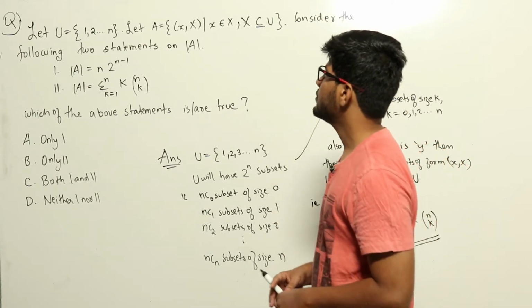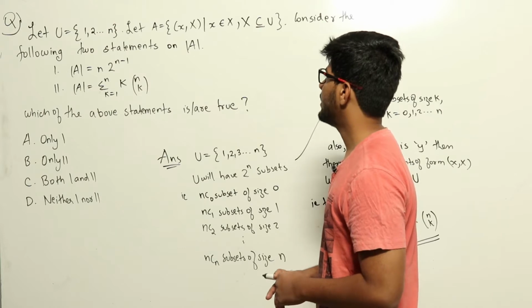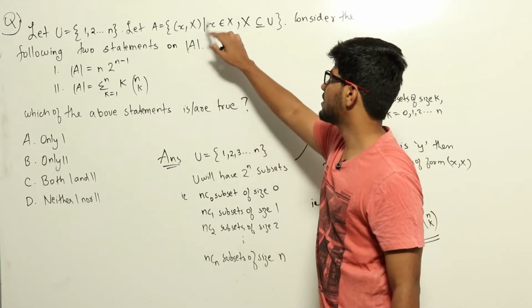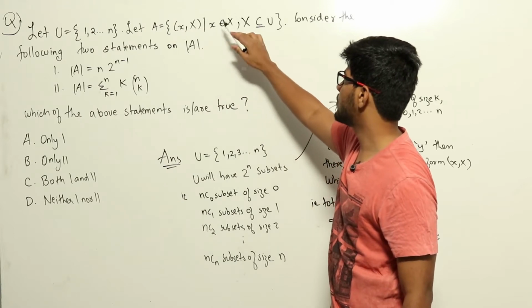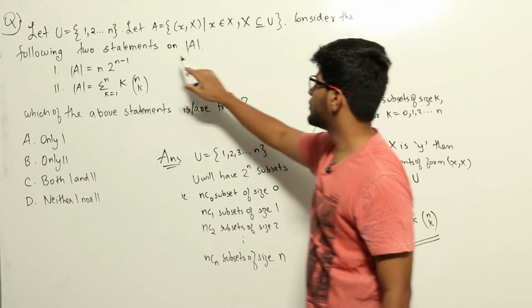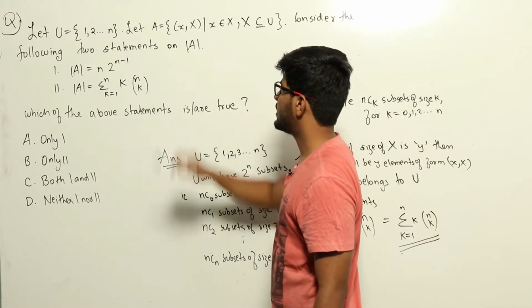Let U equal to set {1, 2, 3, ..., n}. Let A equal to set of all elements (x, X) such that x belongs to X where X is a subset of U. Consider the following two statements on the number of elements in A.